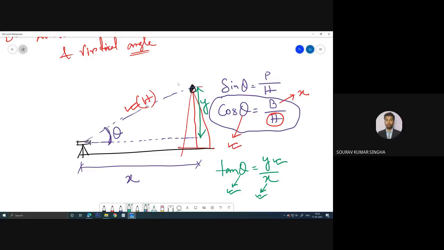So using this measuring instrument, which instrument? That is the theodolite. Now using this theodolite you can measure this vertical height. Previously you have used the compass, and in that compass it is possible to determine this horizontal distance, but the vertical distance can't be measured using that, right? So that is the more important thing in theodolite survey.